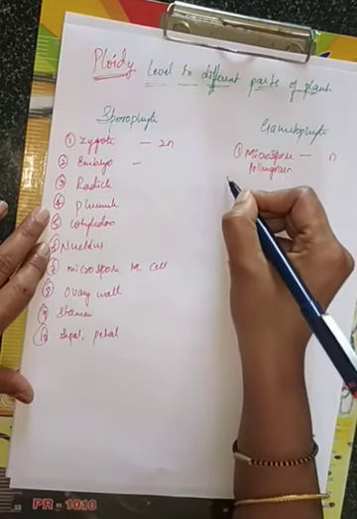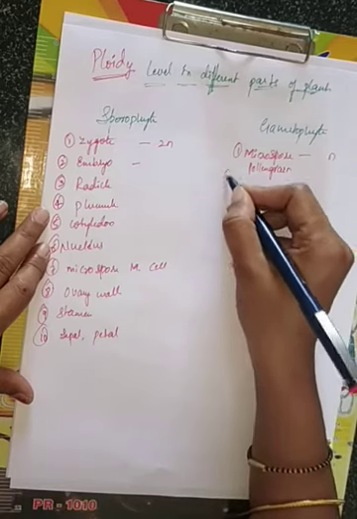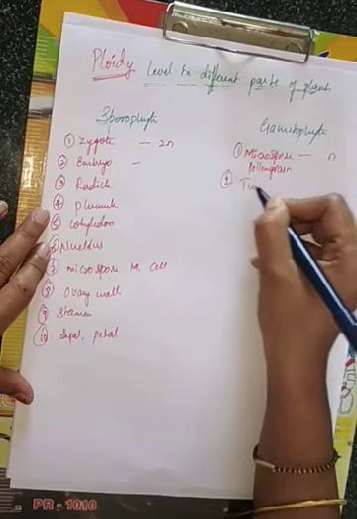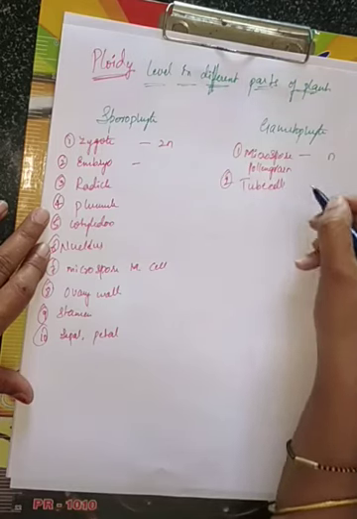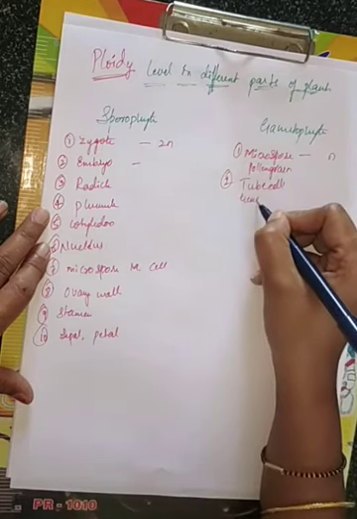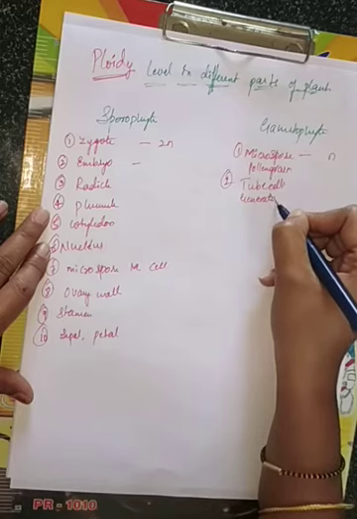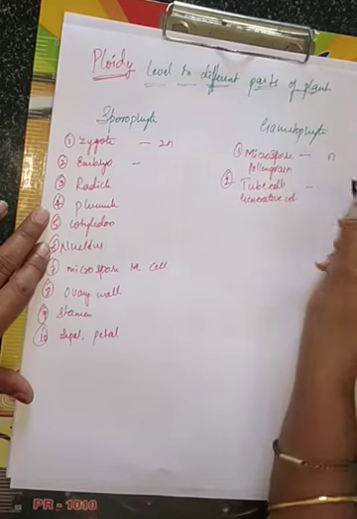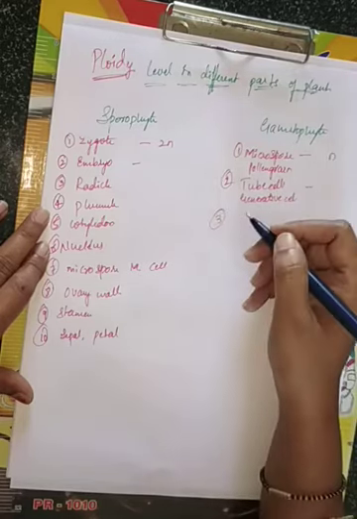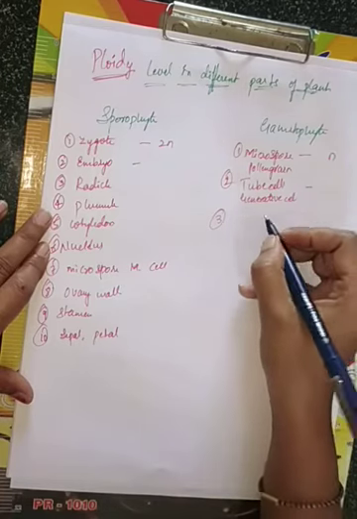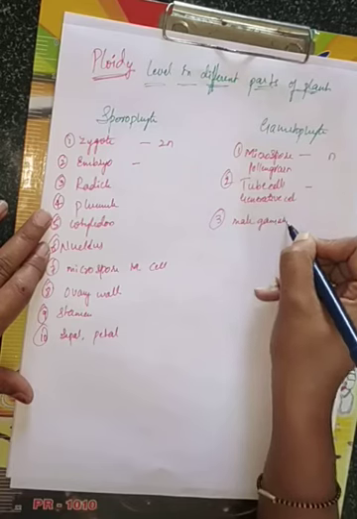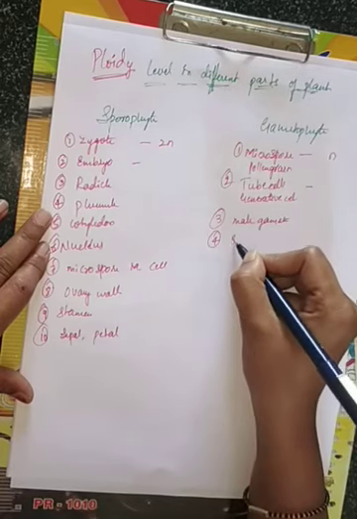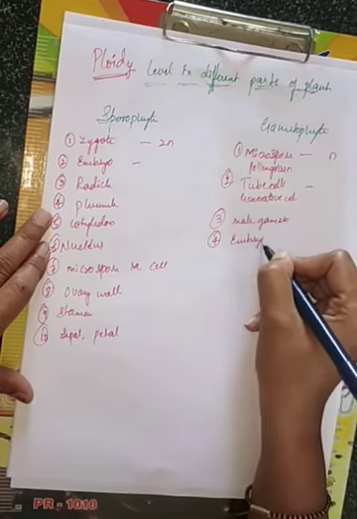Ploidy will be N. And then next you should tell me about the second one, tube cell, and then generative cell. About these just tell me the ploidy. And then third one is male gamete. And then fourth one is embryo sac.